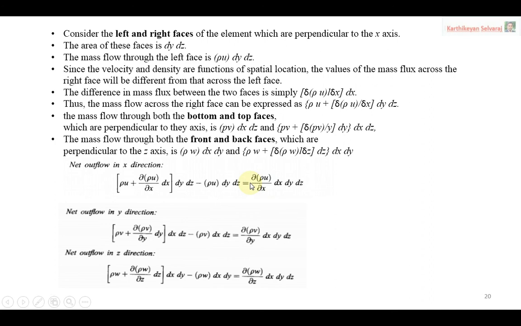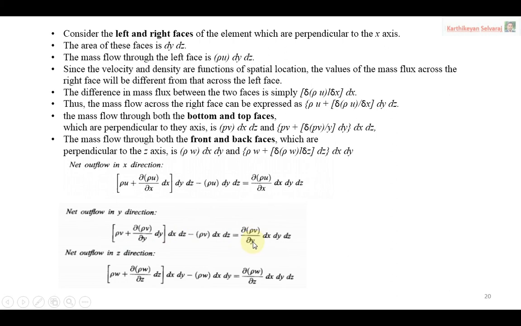∂(ρu)/∂x dx dy dz. This is the term we obtain for net outflow in the x direction. The same way for net outflow in the y direction: the inflow will be negative, the outflow will be positive, the common terms get cancelled, and you will get this particular form, ∂(ρv)/∂y dx dy dz.